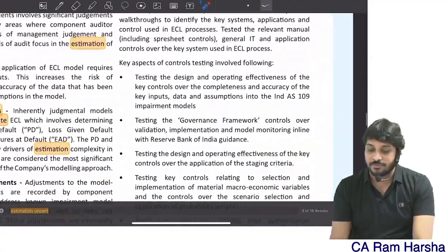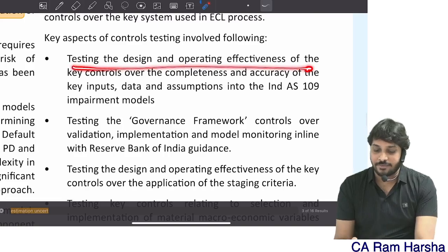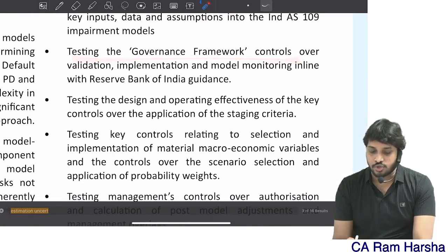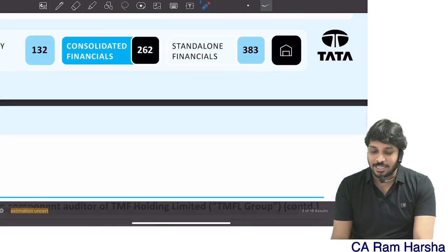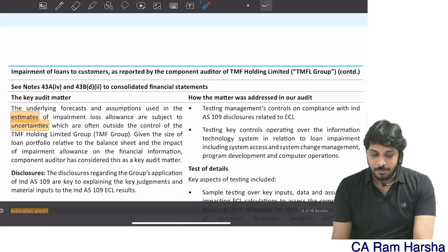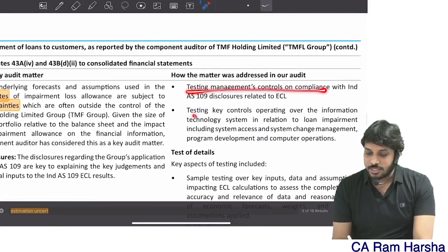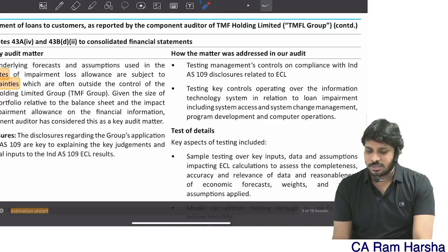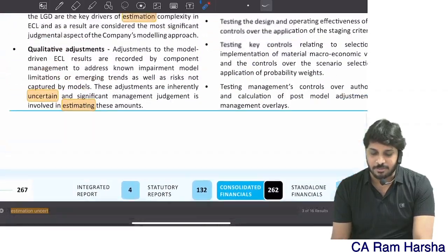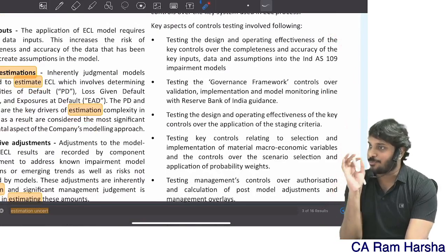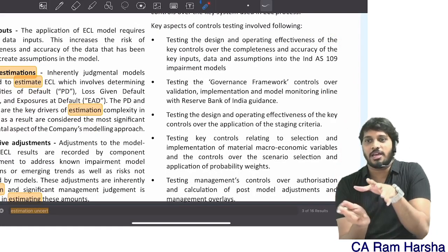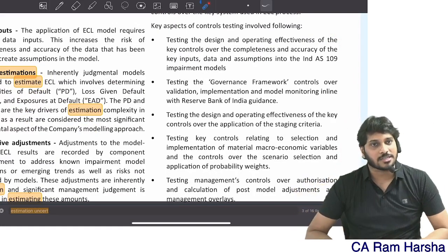So what did the auditor verify? The auditor verified first operating effectiveness. The auditor verified controls over it. The auditor verified controls over application of the criteria. Then the auditor verified management's calculations, all that. Yes or no? Then the auditor verified controls. The auditor verified operations over technology. Like various details he verified. This is a separate matter, I think. Yeah, this one. So the same points, whatever we have seen here, similar points are covered. Like here they are talking about what controls are verified, all that.